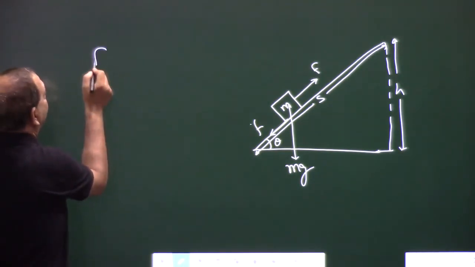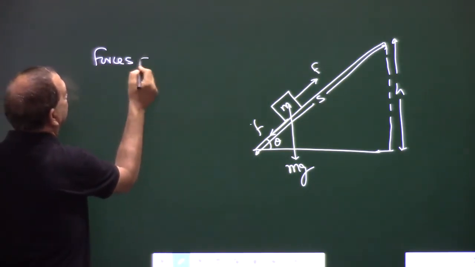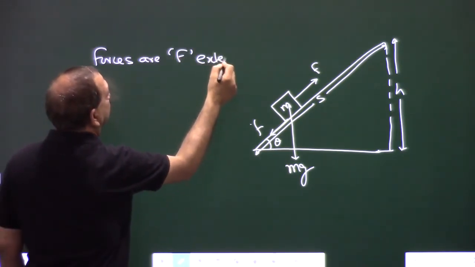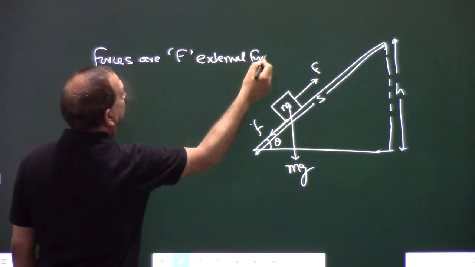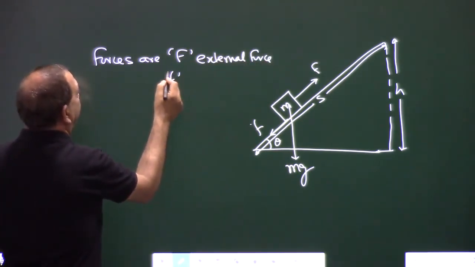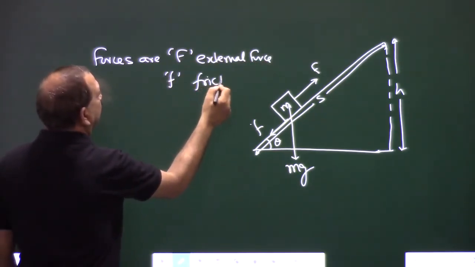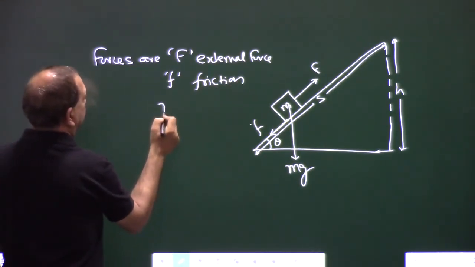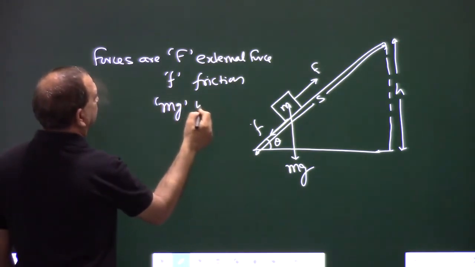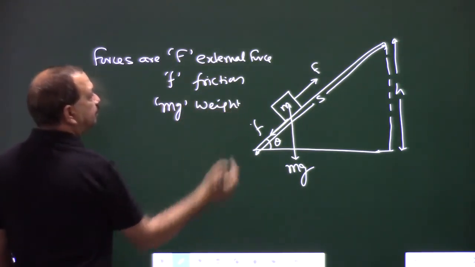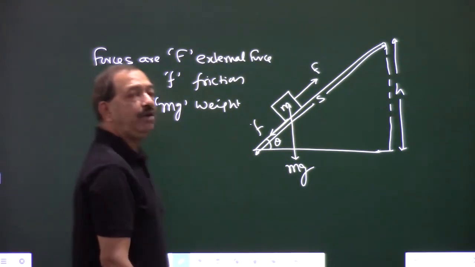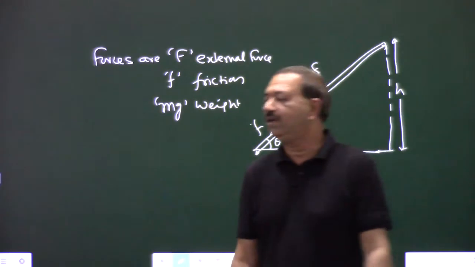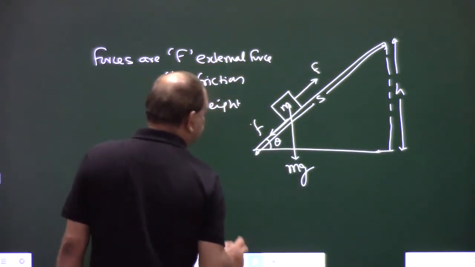The forces involved are F, external force, F, friction, and weight mg. So let us calculate work done by each and every force one by one. वन बाई वन एक एक फोर्स का वर्क कैलकुलेट करते हैं. ठीक,